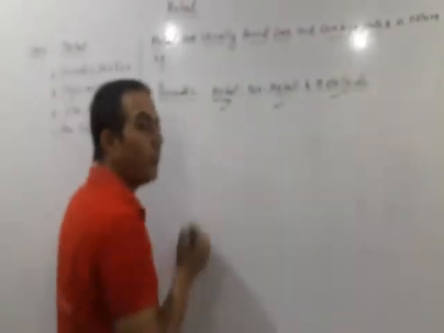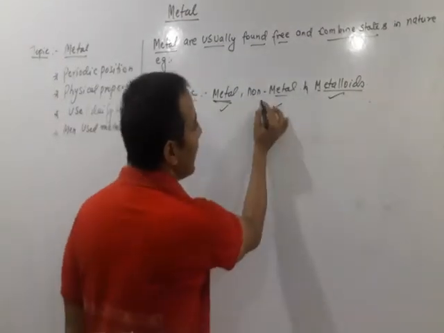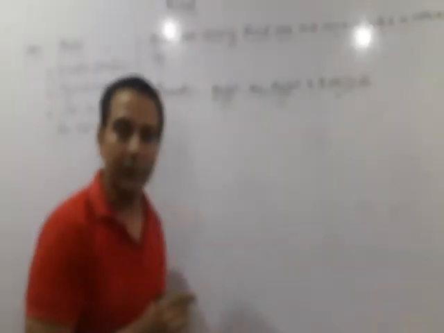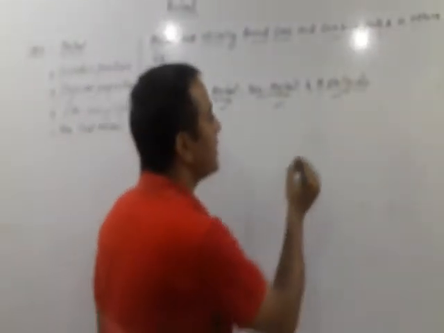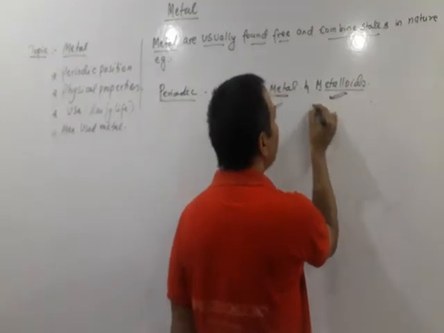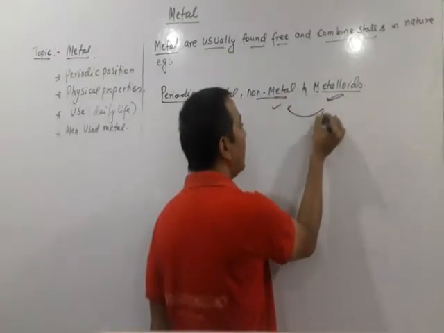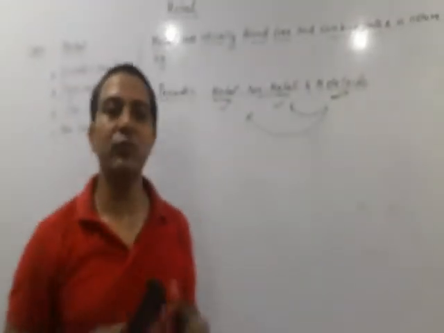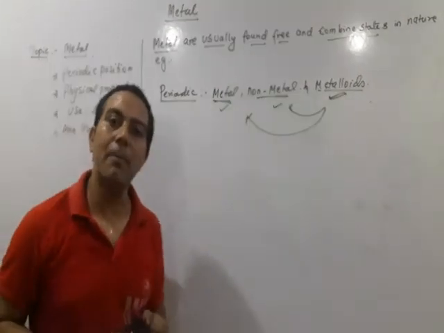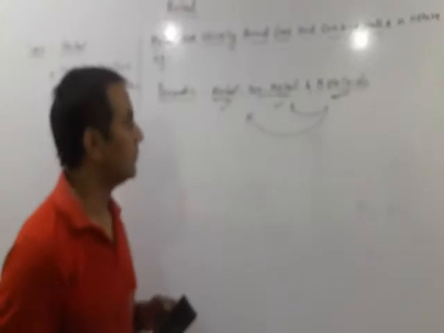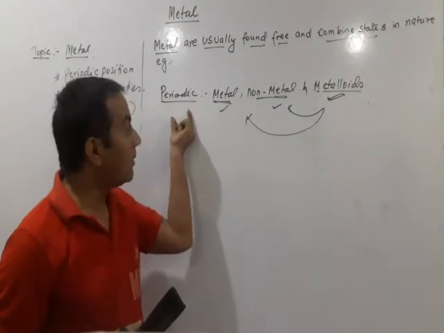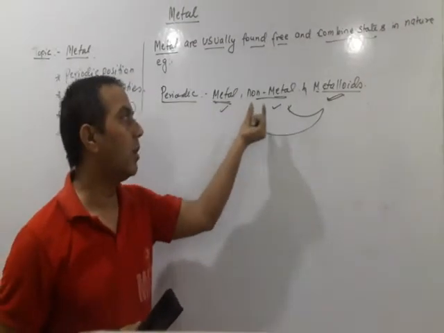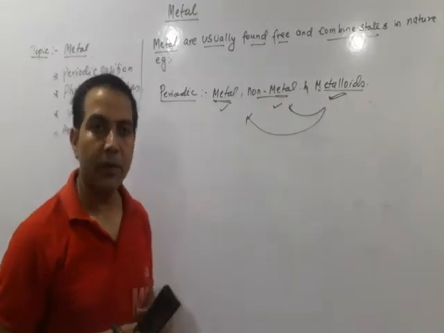Metals have different properties, non-metals have different properties, and metalloids have combined properties of metals and non-metals. Metalloids are those elements which contain properties of both metals and non-metals.